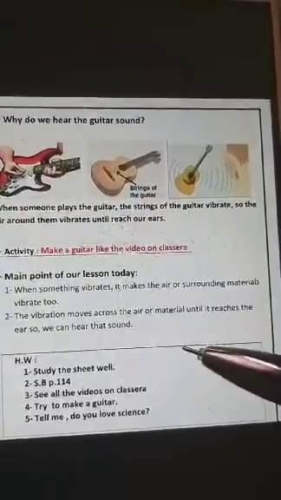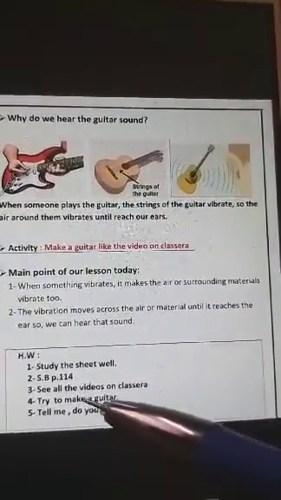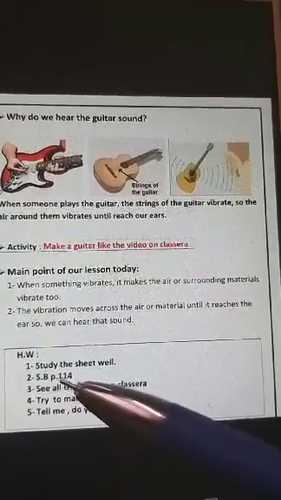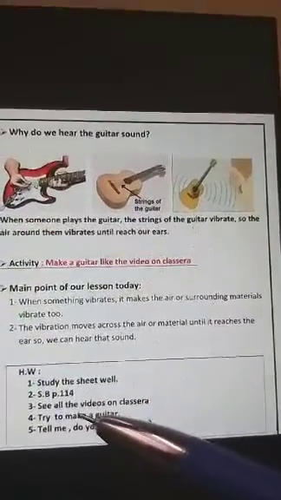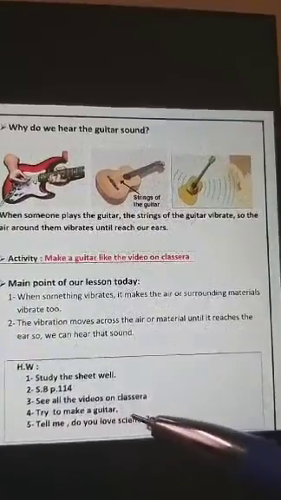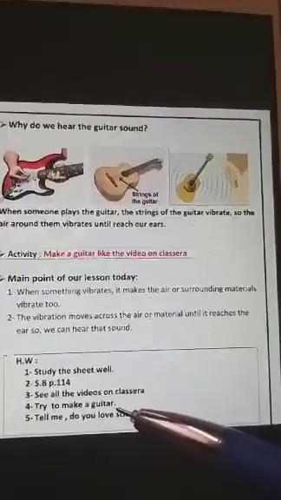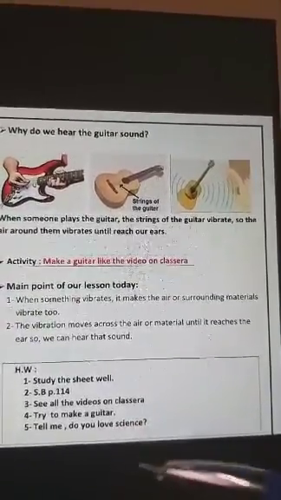Okay, girls, the homework: study the sheet well and answer student book page 114, and please watch all videos on Coursera. Try to make a guitar if you can. I hope that. And tell me, do you love science?